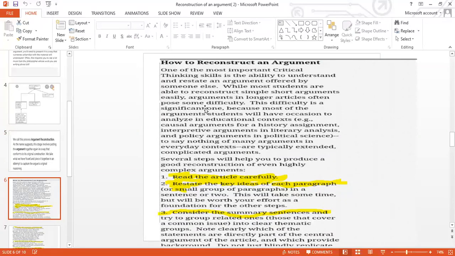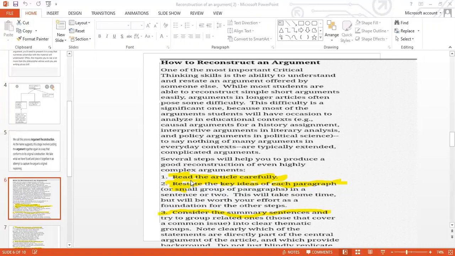This difficulty is a significant one because most of the arguments in educational contexts are causal arguments for historical assignments, interpretive arguments in literary analysis, and policy arguments in political science, to say nothing of many arguments in everyday contexts that are typically extended, complicated arguments. So several steps will help you to produce a good reconstruction of even a highly complex argument.